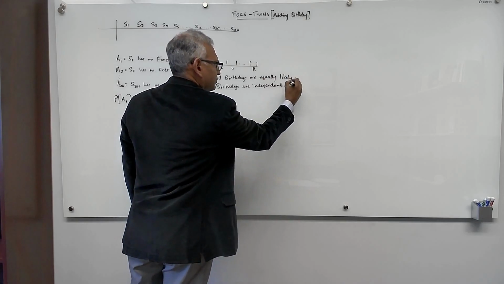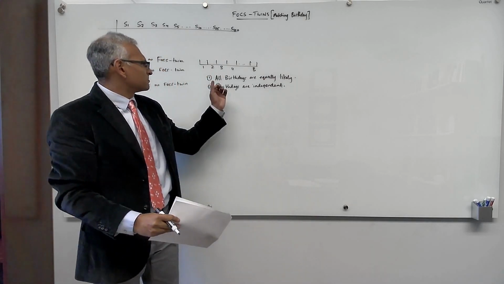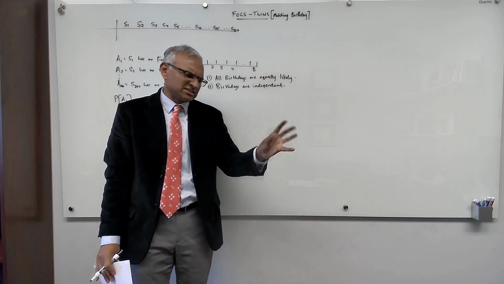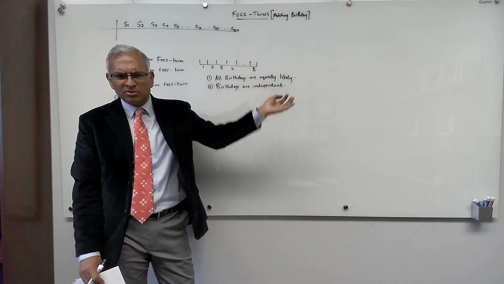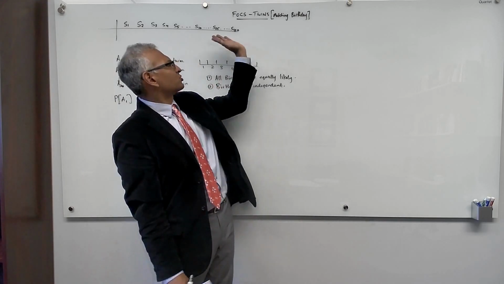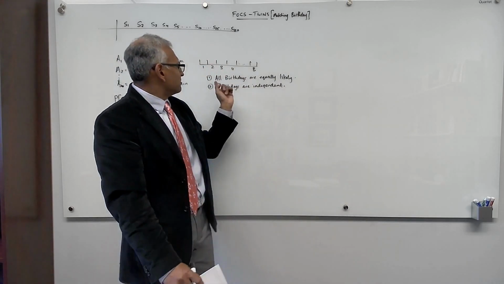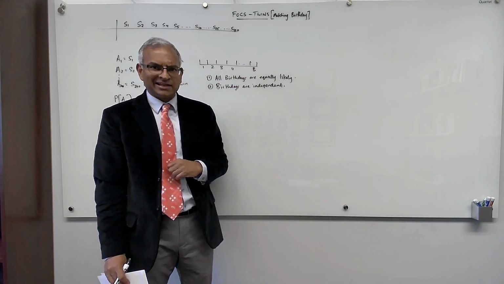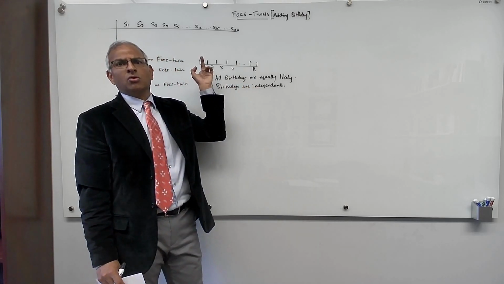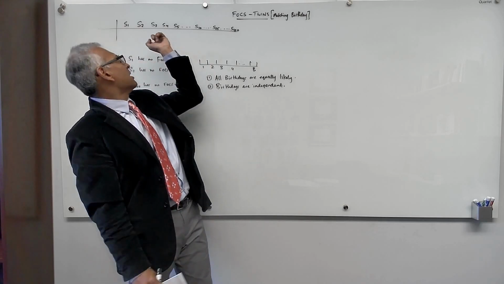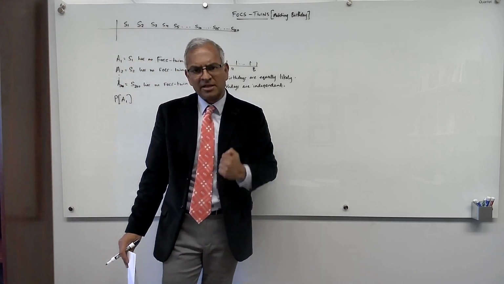Okay. Now these are both two approximations. I mean, statisticians have studied when people are born, and some days might be more likely than others. It turns out that we can relax that first condition. We don't need it. The chances of finding FOCS twins go even higher if all birthdays are not equally likely. As an extreme case, imagine that all people are born on the first day, so only one day is likely. Then I'm guaranteed to find a FOCS twin by the first student.